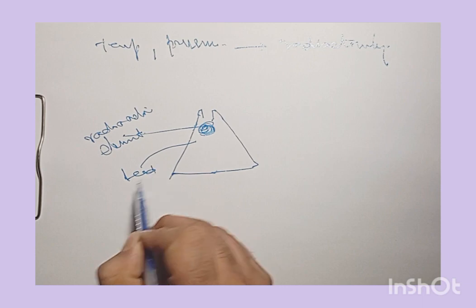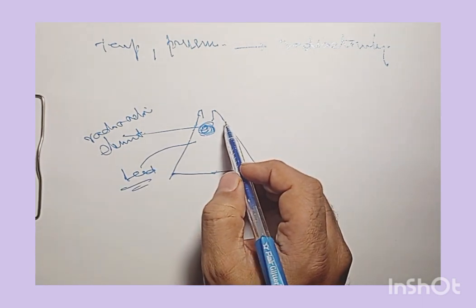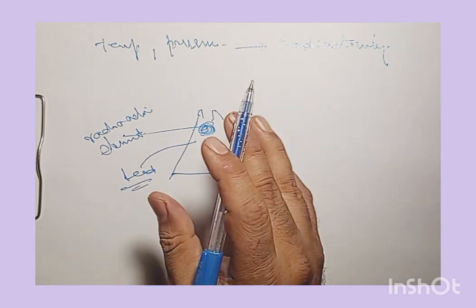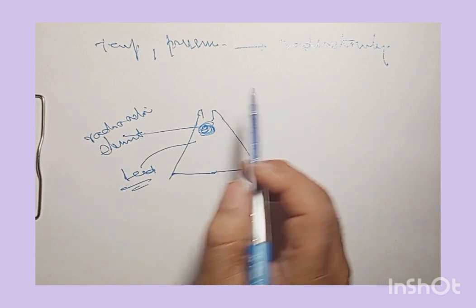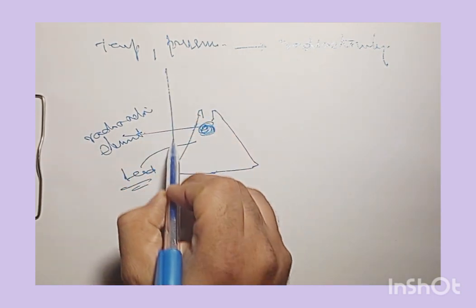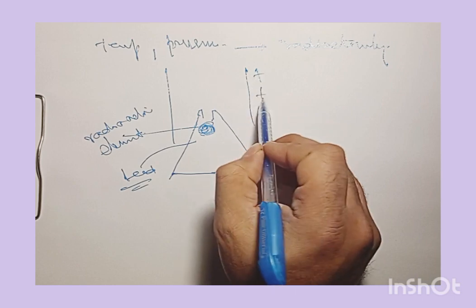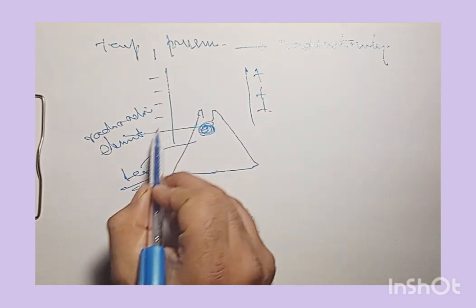We have two oppositely charged plates, say this is the positive plate and this is the negative plate.